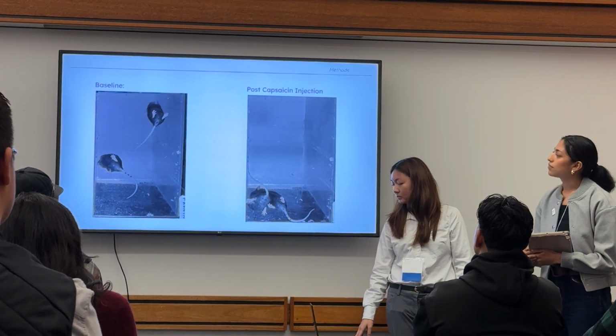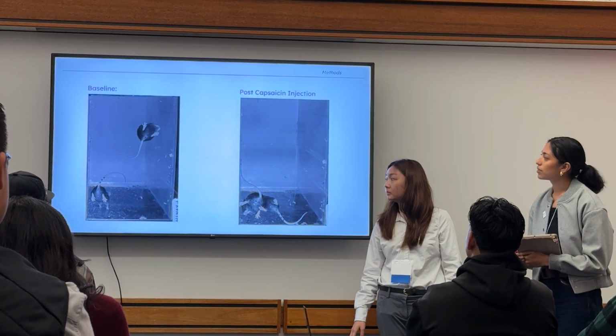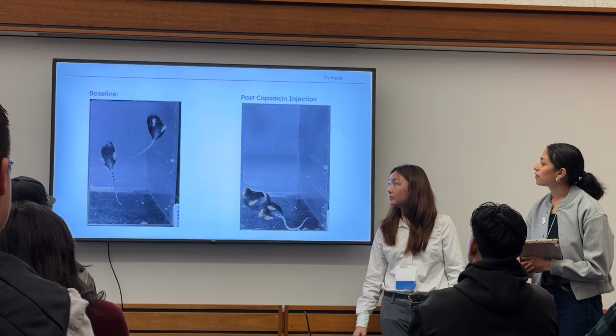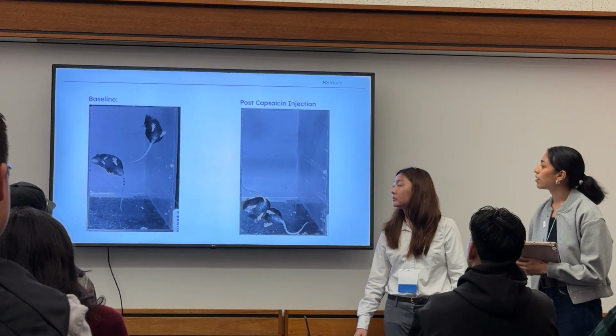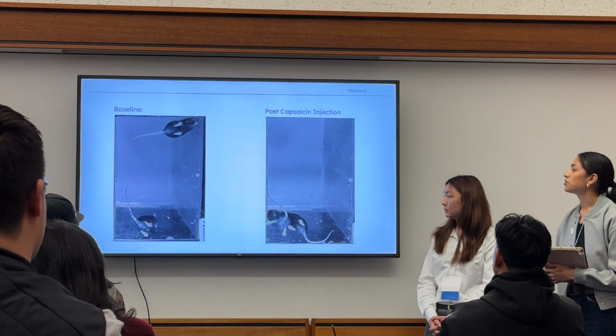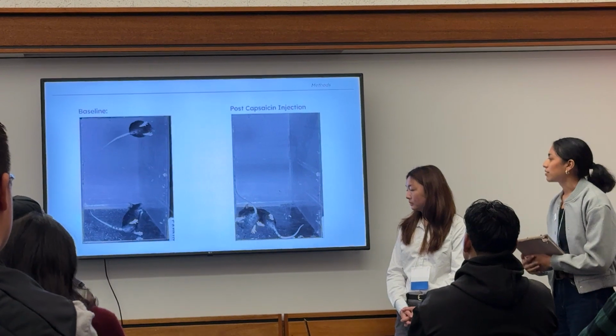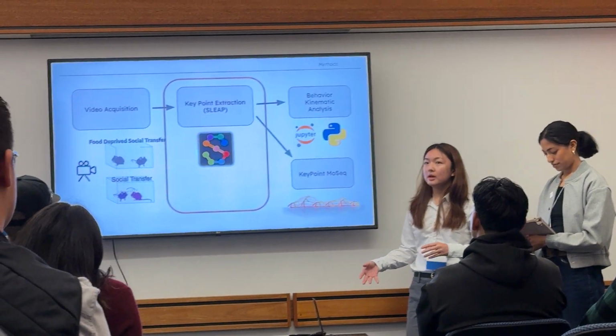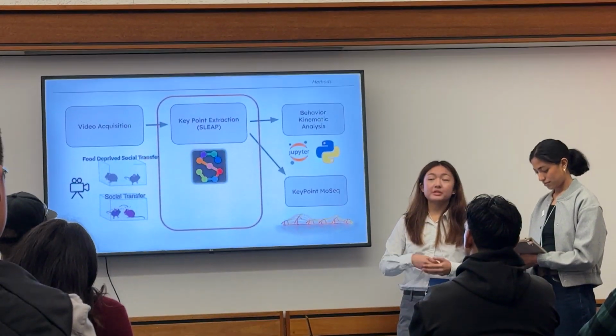So on the left is the baseline video of our control mice, where they appear to be independently roaming around the enclosure. And then on the right here, we have our social transfer of pain paradigm, where we begin to see a shift in how the two mice are interacting with one another. And from this, we want to be able to track the positions of the mice throughout the entire video.